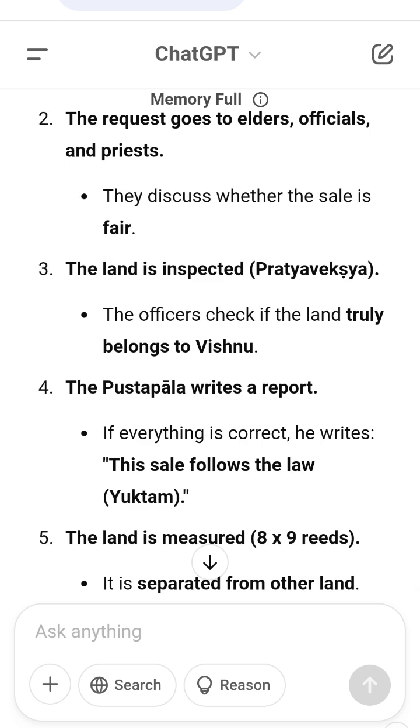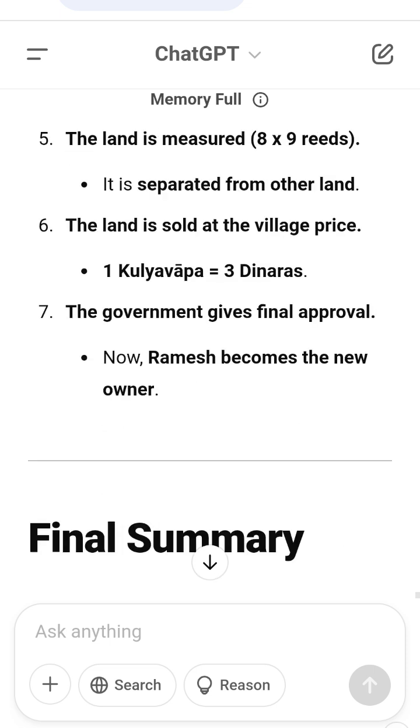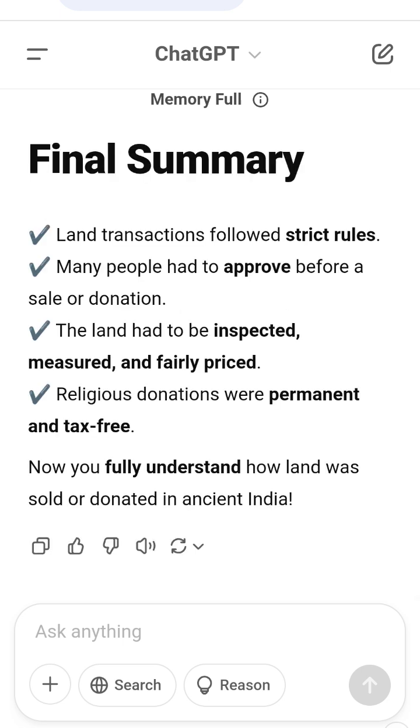Final summary. Land transactions followed strict rules. Many people had to approve before a sale or donation. The land had to be inspected, measured, and fairly priced. Religious donations were permanent and tax-free. Now you fully understand how land was sold or donated in ancient India.